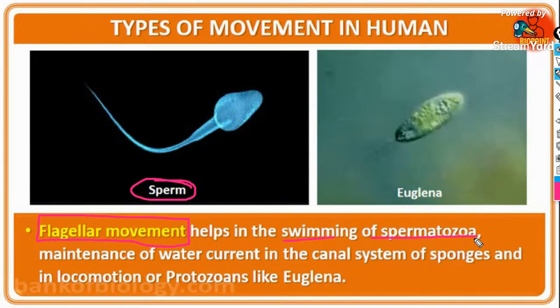Flagellar movement also helps in the maintenance of water current in the canal system of sponges, and in the locomotion of protozoans like Euglena. So all these take place with the help of flagella. Since we are dealing with human physiology, you have to study flagellar movement shown by sperm. Clear? Give me hearts on the chat box, everybody.